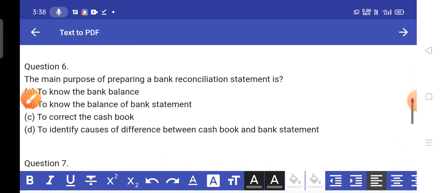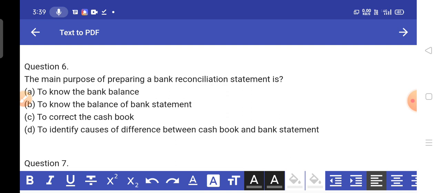Next question. The main purpose of preparing a bank reconciliation statement is option A to know the bank balance, option B to know the balance of the bank statement, option C to correct the cash book, option D to identify causes of difference between cash book and bank statement.